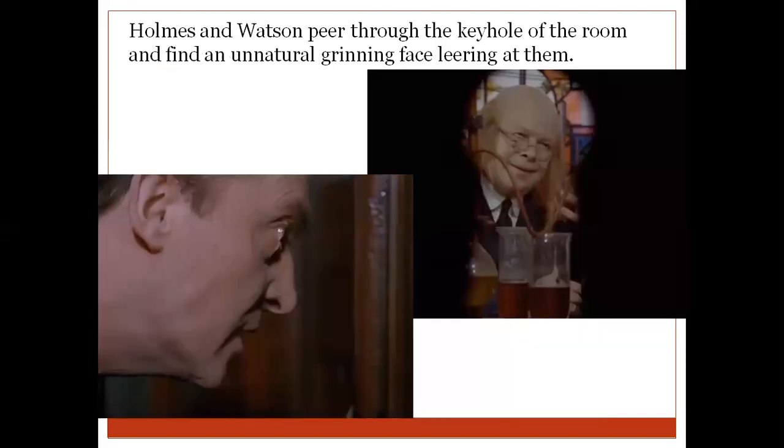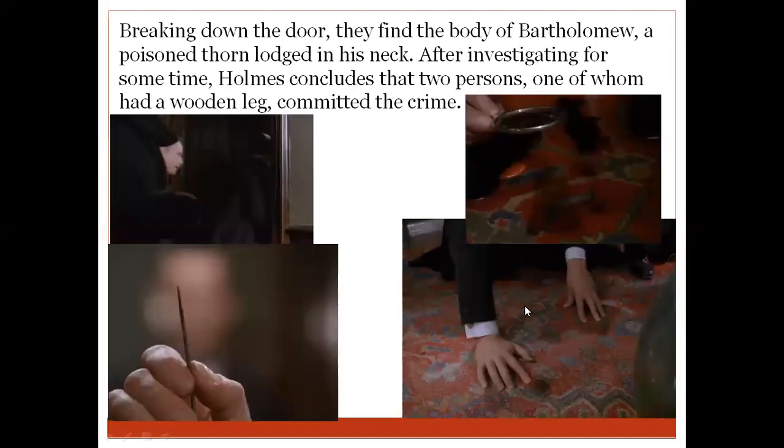So Holmes and Watson quickly go to the room where he was locked. They try to peer through the keyhole, and right in front of his eye, through the keyhole, he finds an unnatural grinning face leering at him. Can you see in the picture some strange kind of face made by Bartholomew? He sees this face right in front of him through the hole, so he understands that something is wrong.